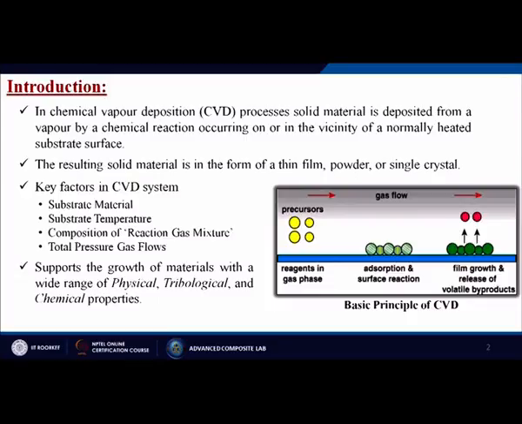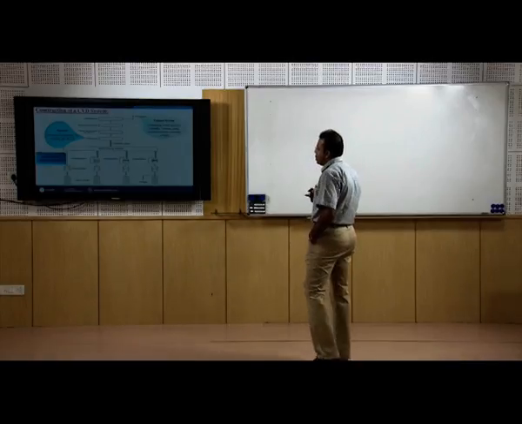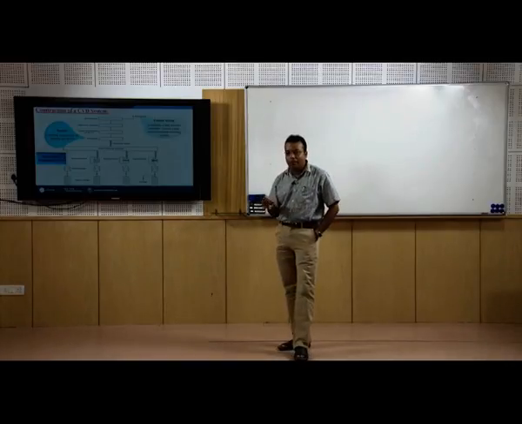From this particular figure we can understand that there are certain precursors, which are the reagents in the gas phase. Then the gas is flowing, then adsorption and surface reactions take place with the substrate itself, and at last the film grows onto the substrate material with release of volatile byproducts, maybe some toxic gases or impurities in the form of gases, which come out from the surface itself, so that we get a virgin material coating on top of the surface.